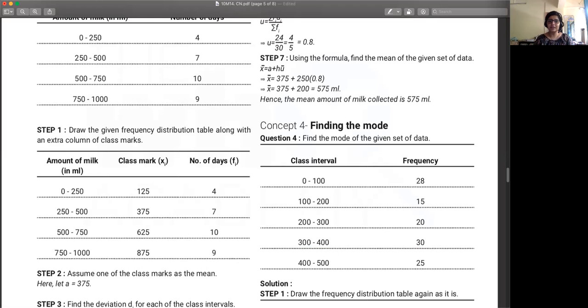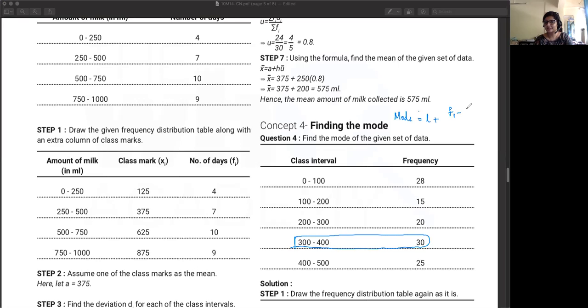What was the formula to find out the mode? So I will highlight this. This is the modal class. Now you know that. So mode is equal to L plus, what was it?